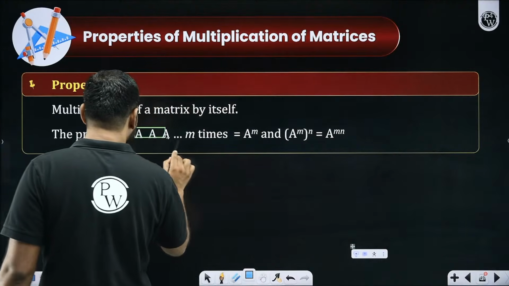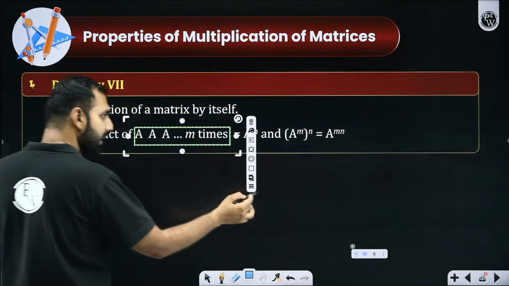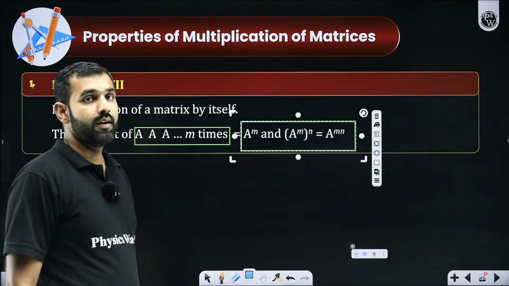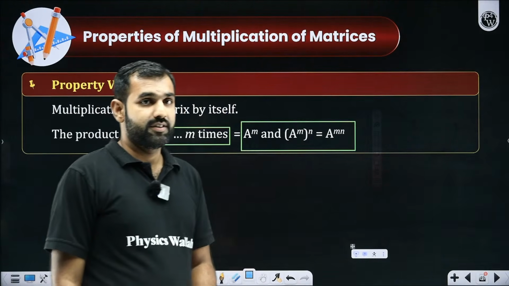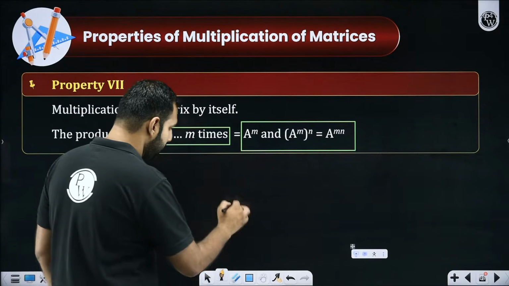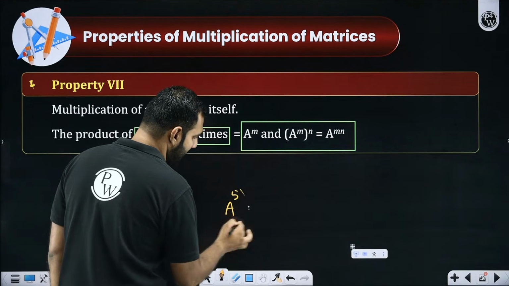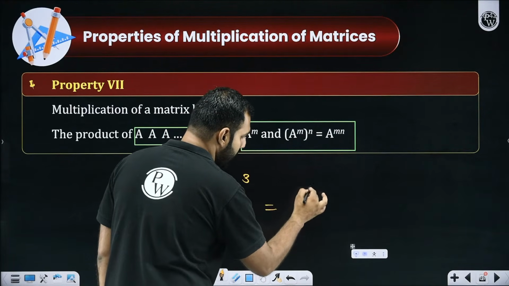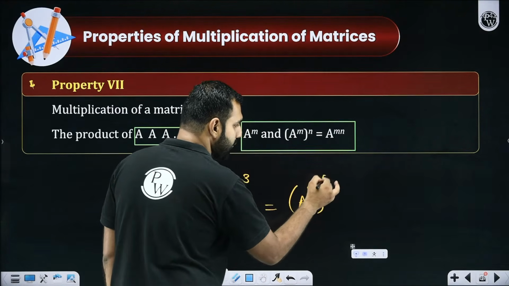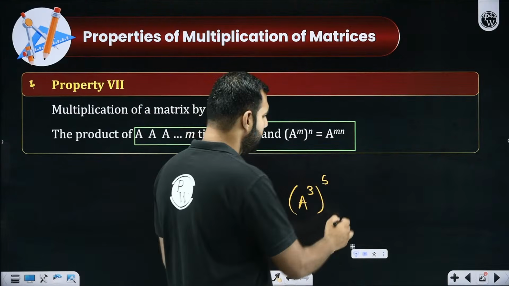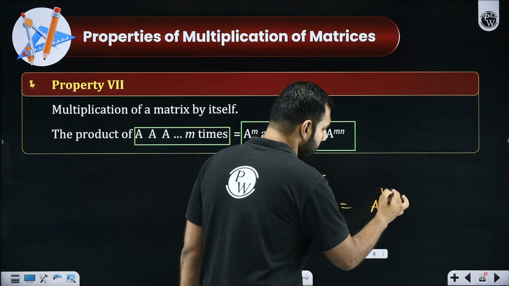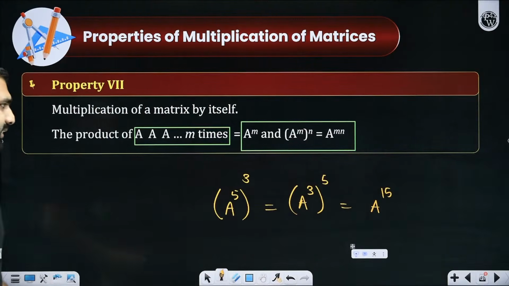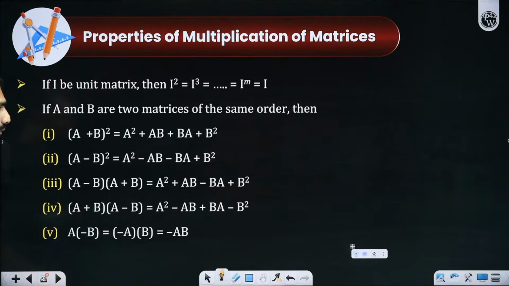If a matrix is multiplied m times, in the world of matrices that is written as A to the power m. With matrices, this property still holds true: a matrix multiplied, let's say, 5 times, and that product multiplied 3 times, would be equal to the matrix multiplied 3 times and that product multiplied 5 times, or it would be equal to that matrix multiplied 3 into 5, 15 times. It is as simple as that. I hope it is understood by everyone.